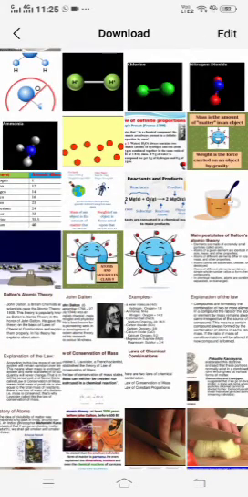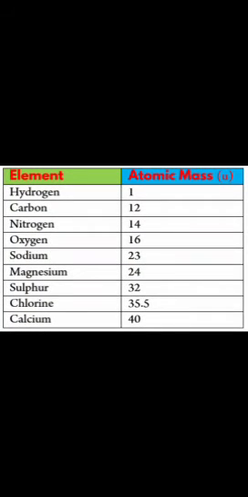Now, children, I have also told you that every element has an atomic number, as we have studied earlier. I think everybody knows the elements from 1 to 20. Those are the roll numbers, children. Just assume they are the roll numbers of the elements, that is the atomic number. But children, the atomic number is totally different from the atomic mass number, and the unit of atomic mass is amu, that is atomic mass unit.